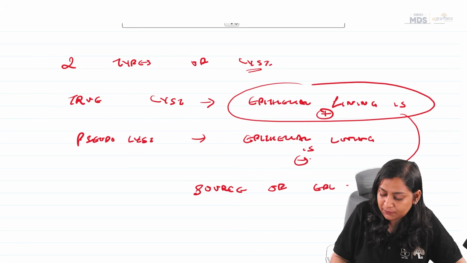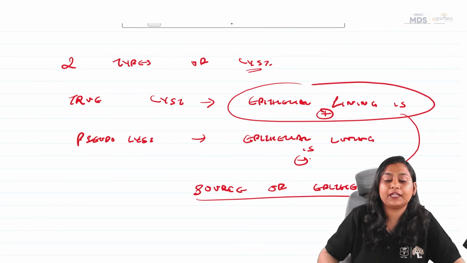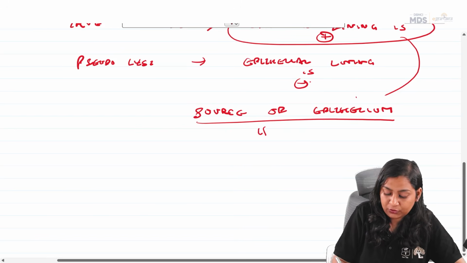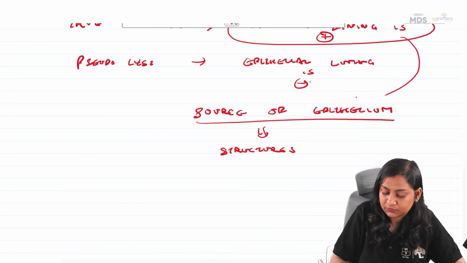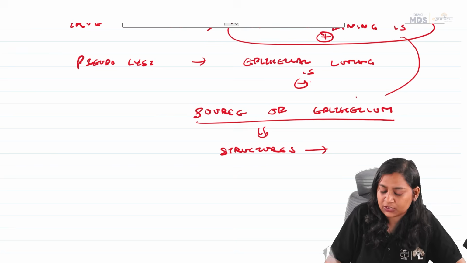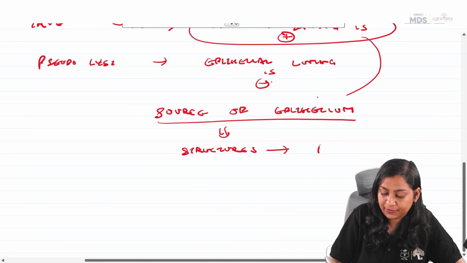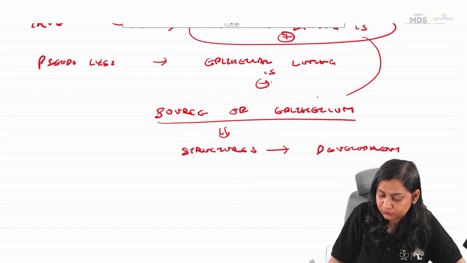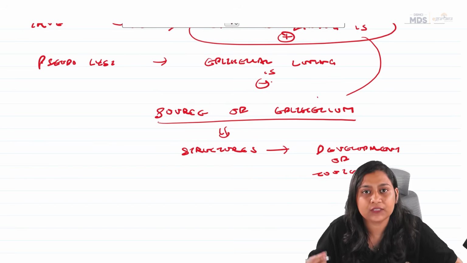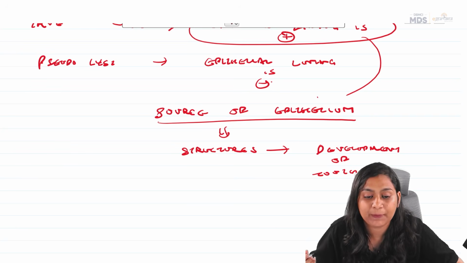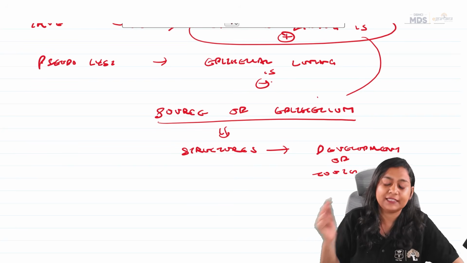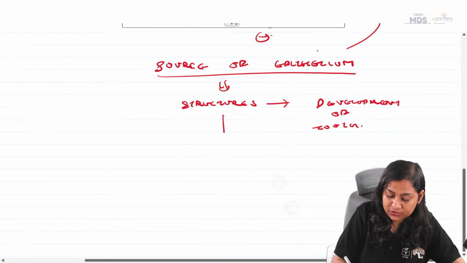Obviously, the structures involved in the development of the tooth. Can anyone tell me what structures are associated with the development of the tooth? You would have done this in dental anatomy.